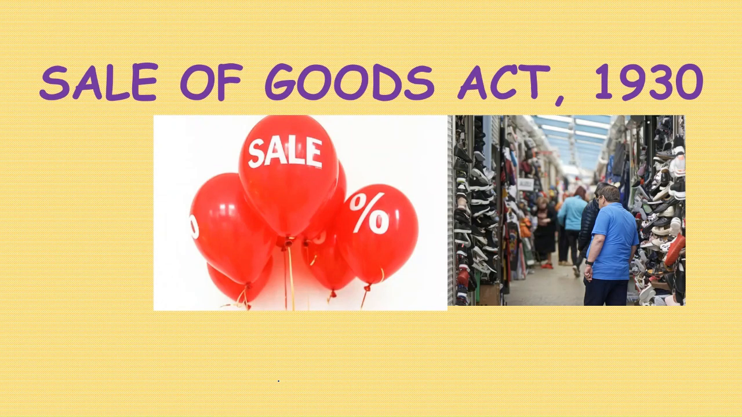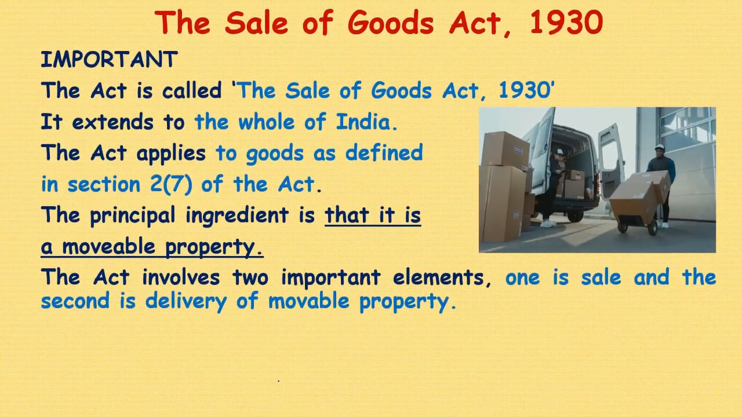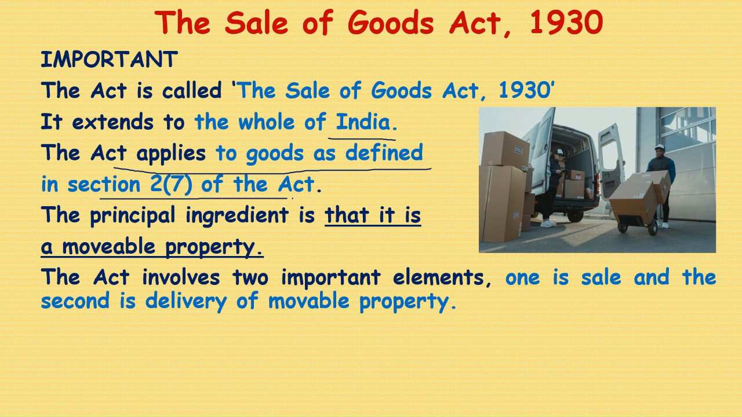Sale of Goods Act 1930, important provisions. The Act is called the Sale of Goods Act 1930. It extends to the whole of India, and a very important thing is that the Act applies to goods as defined in Section 2 subsection 7 of the Act, which we are going to see in detail. The principal ingredient is that it is a movable property.